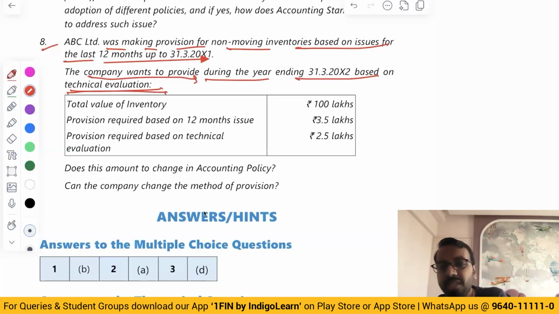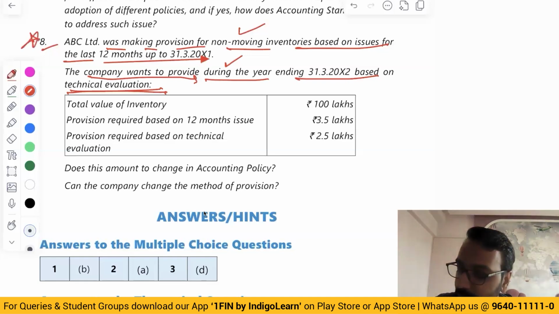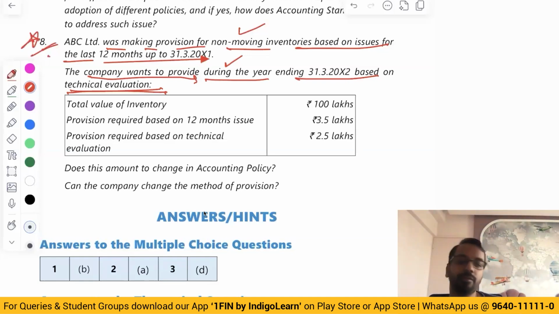Now, is it a change in accounting policy? Please understand. We were earlier also providing, now also we are providing. Just that measurement has changed. When the measurement has changed, it is not considered to be a change in accounting policy. It is more about change in accounting estimate. So whenever there is a change in accounting estimate, which is material, if at all it is material, it has to be disclosed separately. This is also an important question from examination point of view.